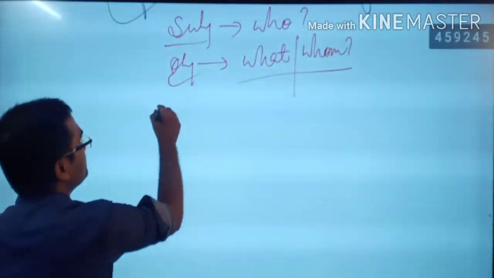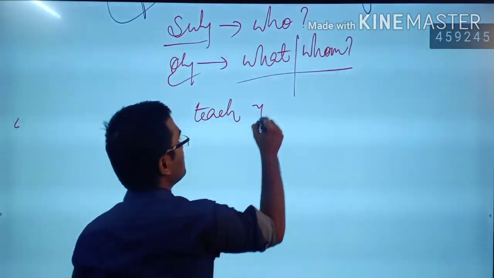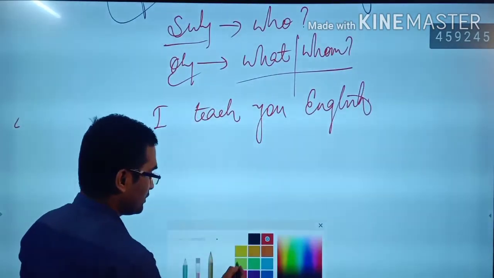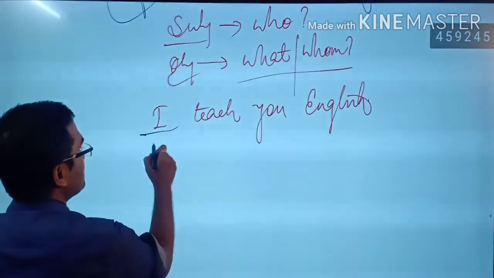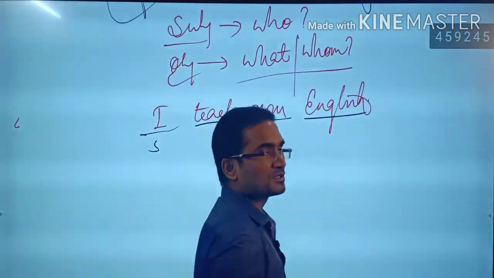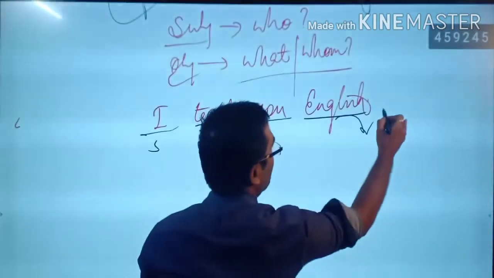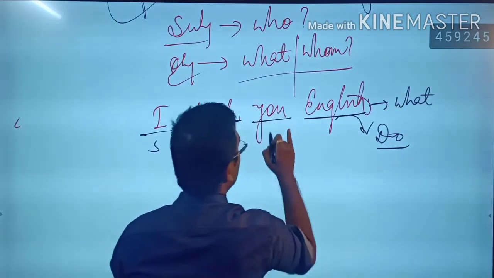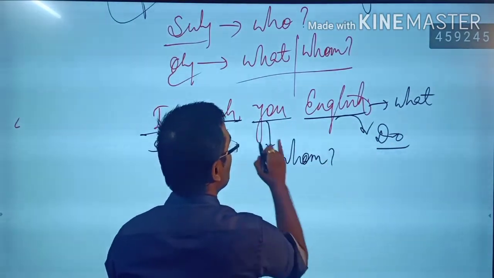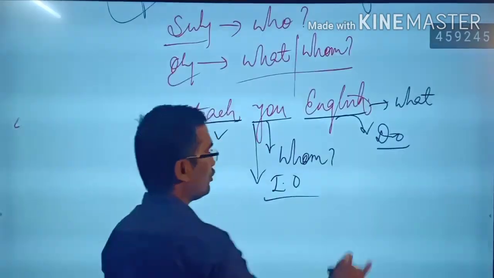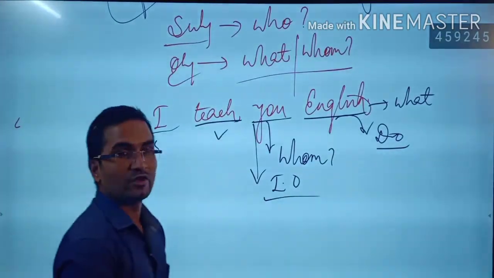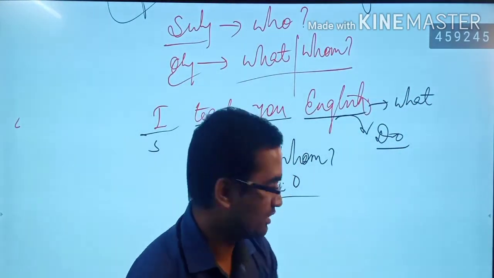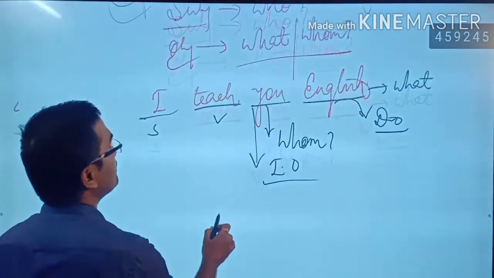Let's have another example. I teach you English. Subject, verb, object. Once again, we have to identify the object. English is a direct object because this is answered by what. But this is answered by whom? So this you is called the indirect object. We have two different sorts of object, whether it is a direct object or an indirect object. So we can make the passive of this sentence in two different ways.